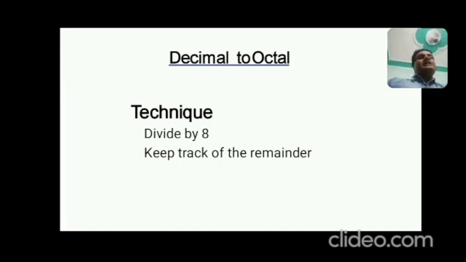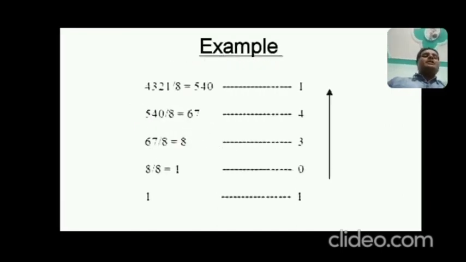Divide by 8, keep track of the remainder. Here the most important thing is the remainder. In the previous example you saw the division by 2, and the output remainder becomes the equivalent binary. Okay, so as an example, you can take 4321 decimal to octal.